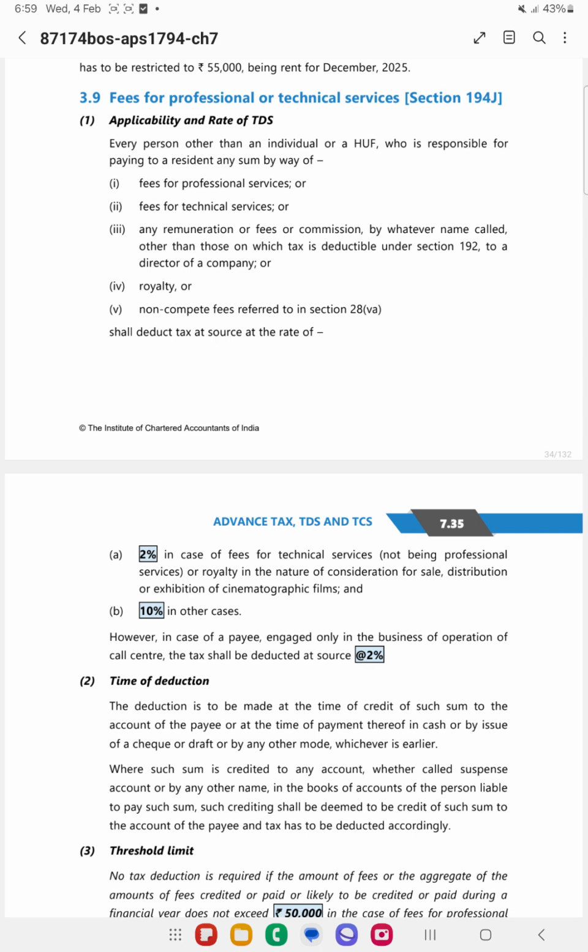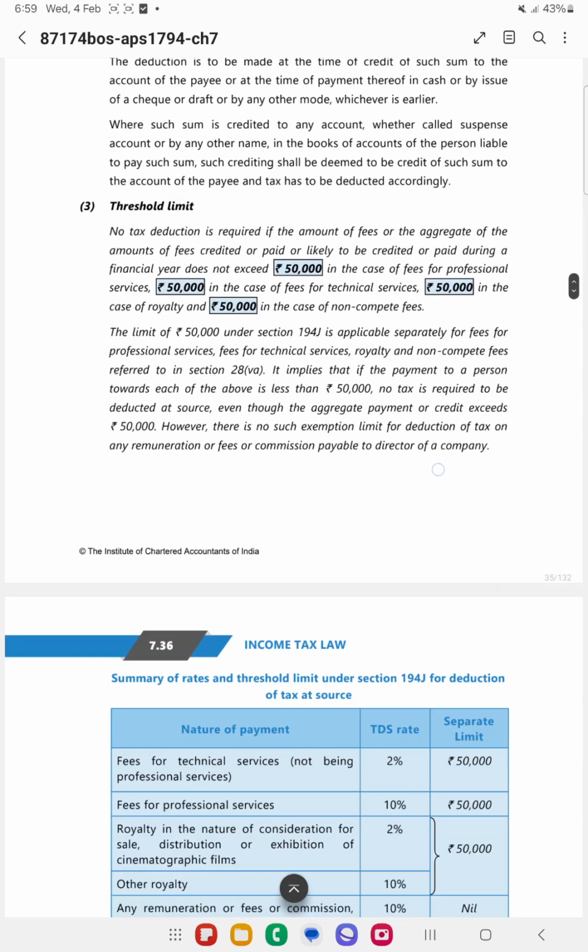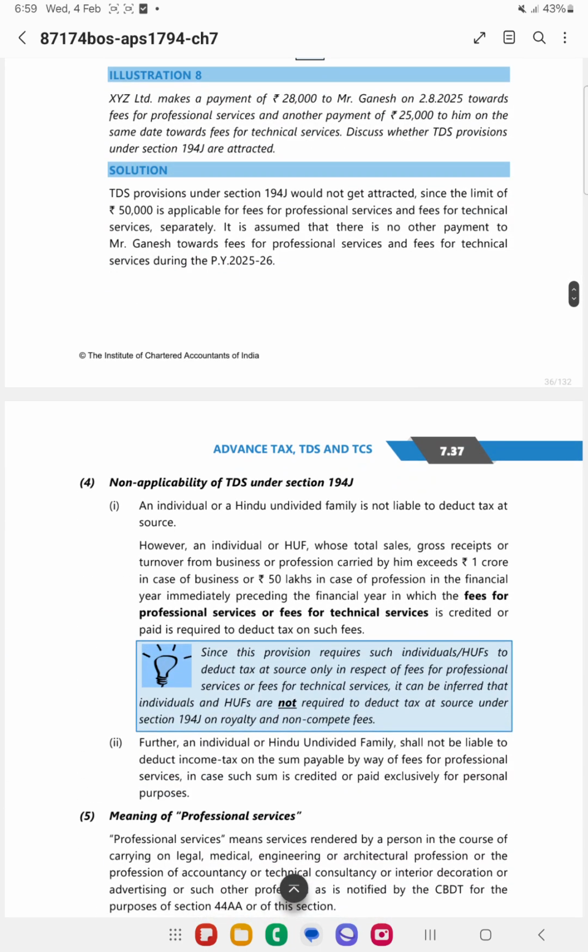And in case of individual and HUF whose turnover, gross receipts or sales is crossing 1 crore in case of business, and 50 lakh in case of profession, then in such cases, in respect of fees for professional services and fees for technical services, TDS needs to be deducted.